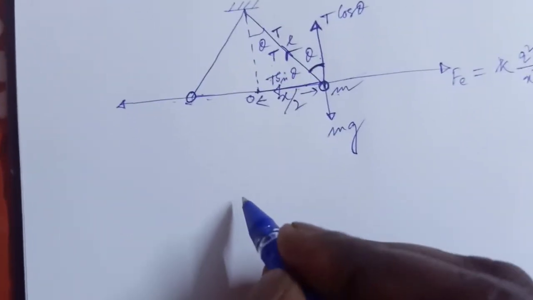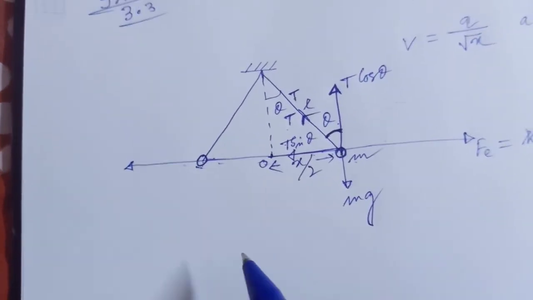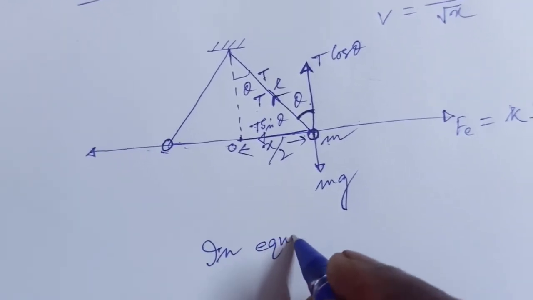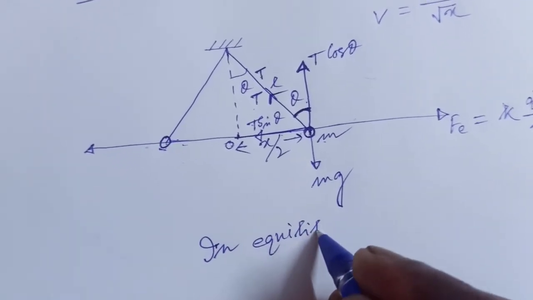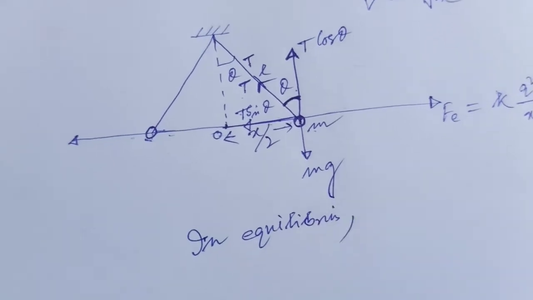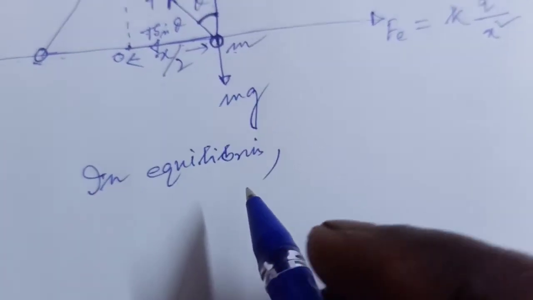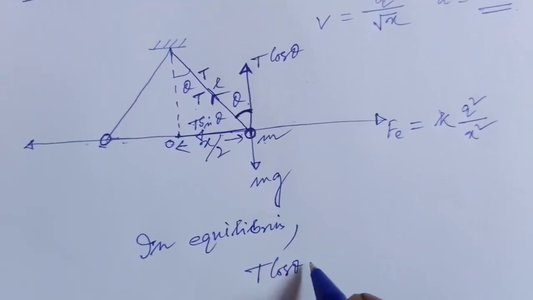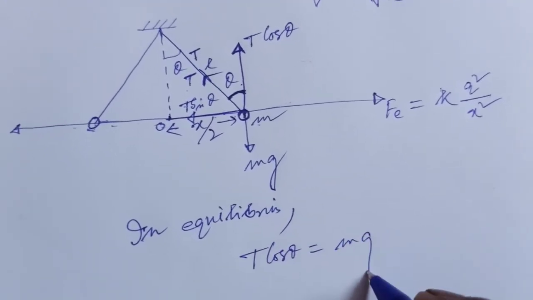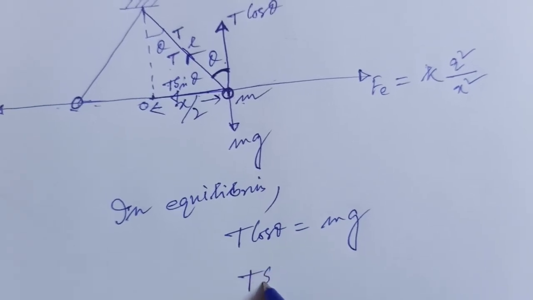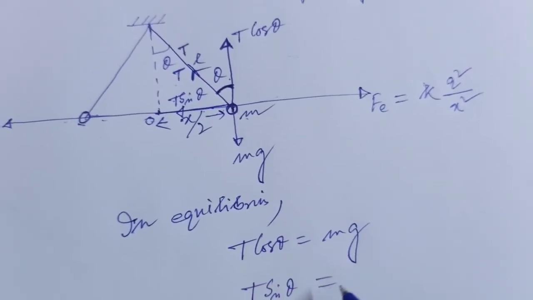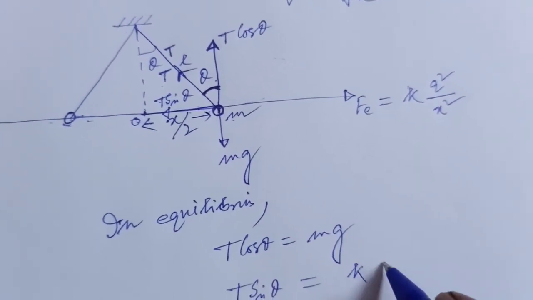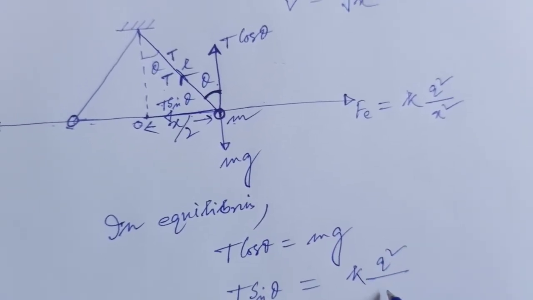So in equilibrium conditions, t cos theta equal to mg, and t sin theta equal to k q square by x square.